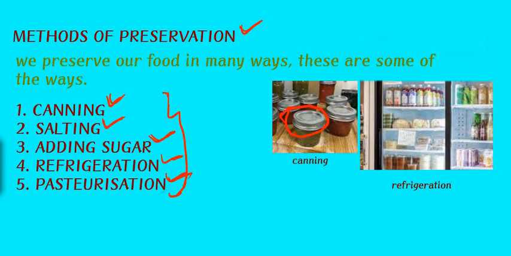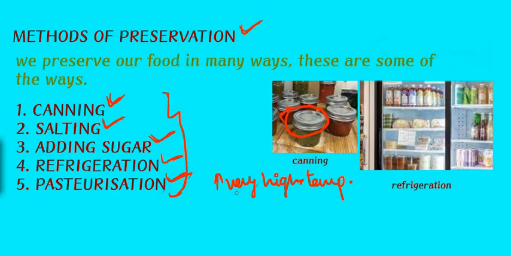In this method of preservation, the food product is heated to a very high temperature, and then suddenly it is cooled down, and this can help us to preserve the food. It kills many microorganisms in this process.